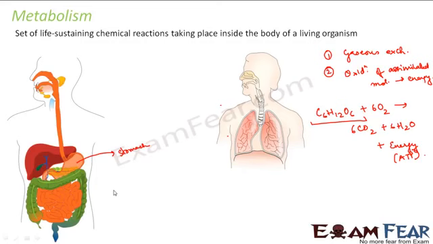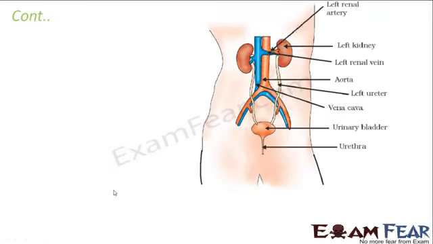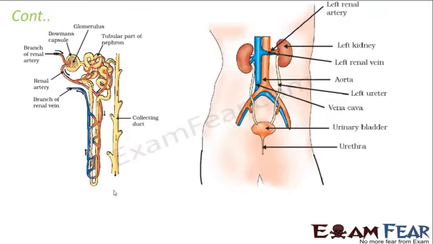So you see, so many chemical reactions occur inside the body. Not only this, if you look at the process of excretion, what happens in excretion? The waste products of our body are taken out of the body. Wastes like urea or uric acid are removed from the blood. So how is that done? By producing urine. Where is urine produced? It is produced in the kidneys. So even during the process of production of urine, what happens?